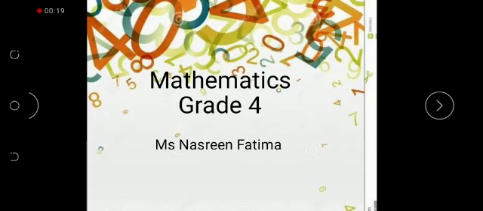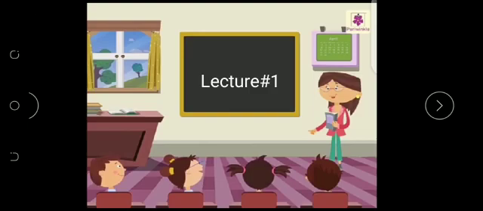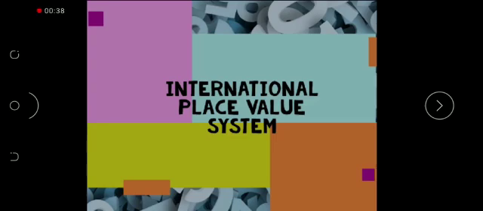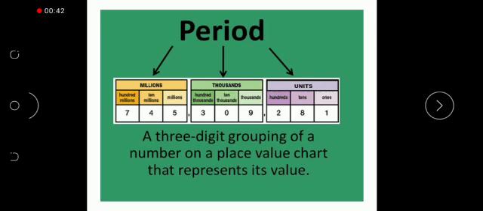This is Miss Nasreen Fatma from SM Public Academy Campus 5 and I am going to teach you maths in class 4. Now let's start our first lecture, that is chapter number 1, number and arithmetic operations, and our topic is international place value system.